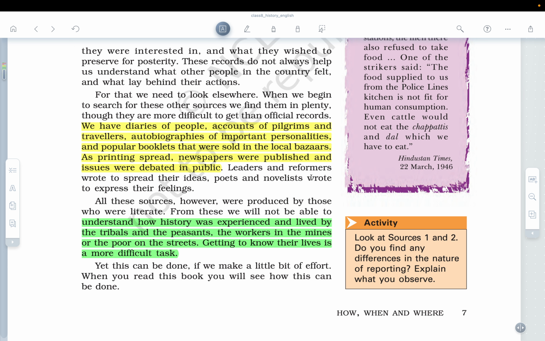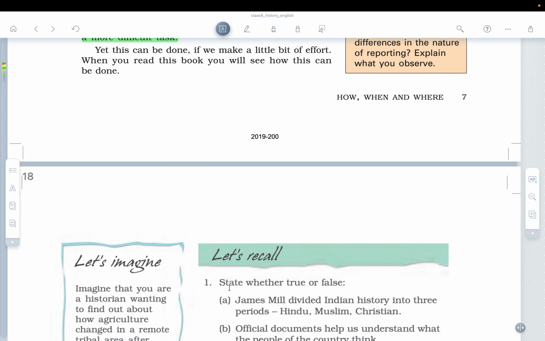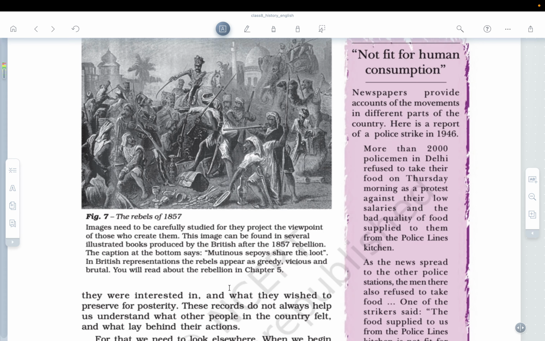For example, take the Bengal famine, which happened in Bengal. It was because of the bad policies of the Britishers. And we just know the numbers, that a few people died, but nobody in history, especially in the British records, explains what was the main reason why they were living such a bad life and why people died because of that. Yet this can be done if we make a little bit of effort. When you read the books, you will see how this can be done.